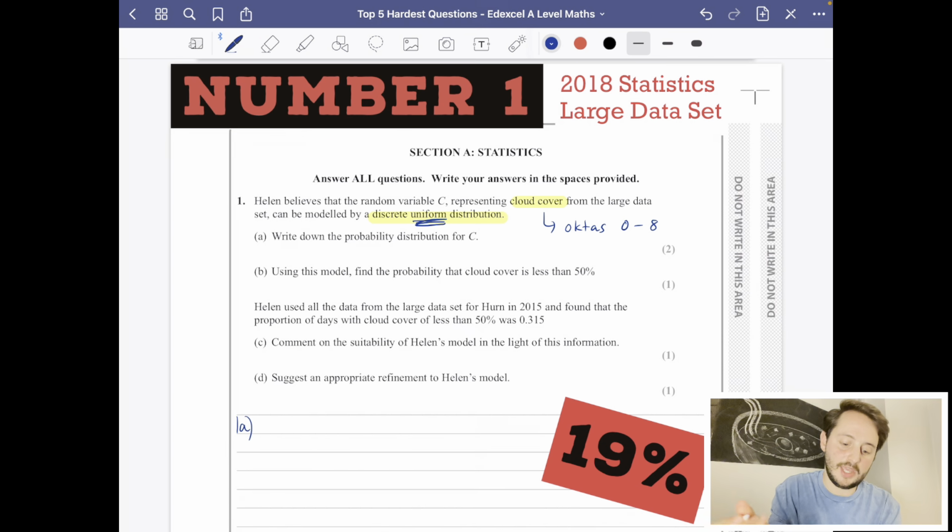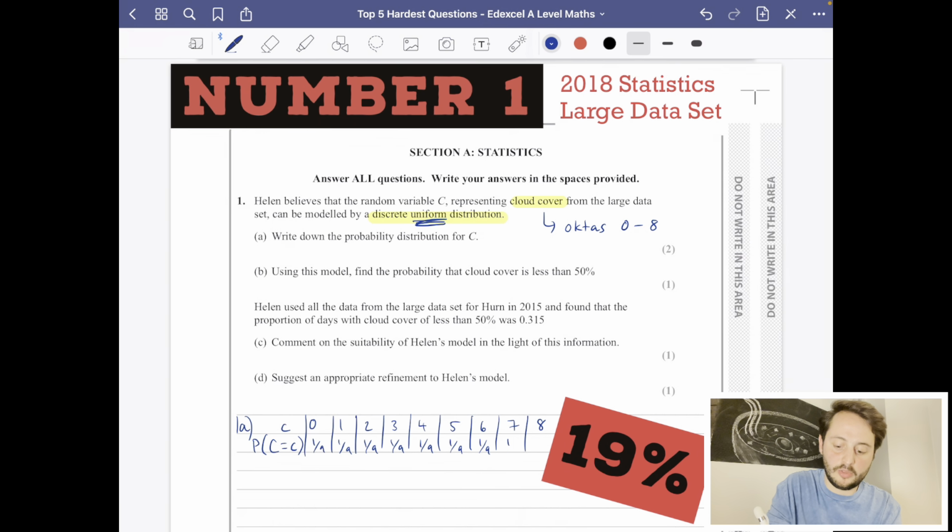So all you needed to know for this is that you could say that your random variable C, we could put along the top here, it is either going to be 0, 1, 2, 3, 4, 5, 6, 7, or 8 octas, and the probability that C is equal to little c is just going to be uniformly distributed between these different octas for clouds. Well, there are 1, 2, 3, 4, 5, 6, 7, 8, 9 spots, so each of those probabilities is going to be 1/9.